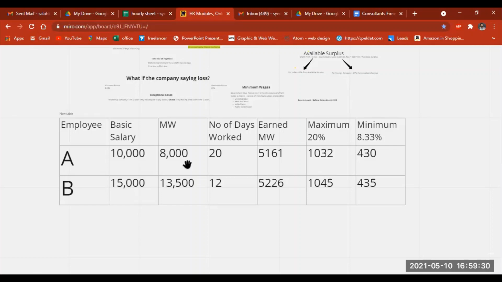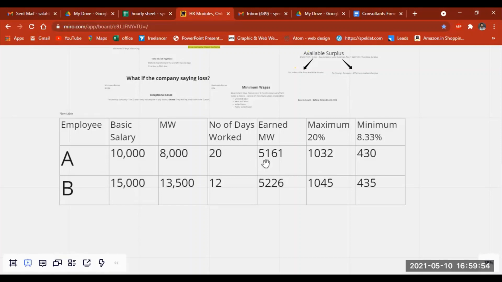Here we have to take the minimum wages of 8,000 for the employee. 8,000 divided by the days in a month, that is 31 days or 30 days, multiplied by the number of days the employee worked. If it is 20, then multiply with 20.